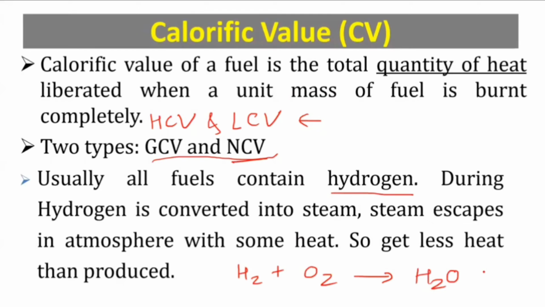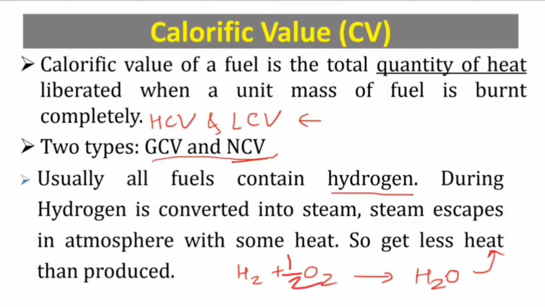This water is evaporated in the form of water vapor, and that escapes into the atmosphere with some heat. It means as water is at high temperature, in the vapor phase, these water vapors are escaping into the atmosphere and carrying away some heat. Some heat which is produced is being wasted. Water vapors are taking away some heat.